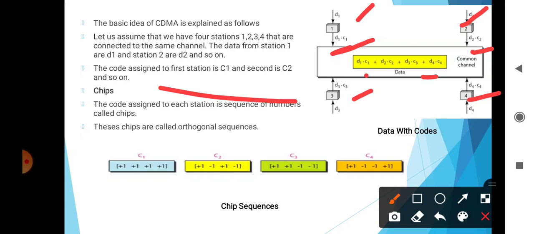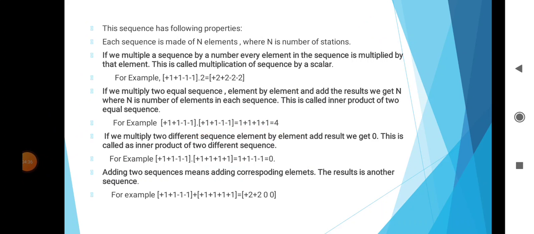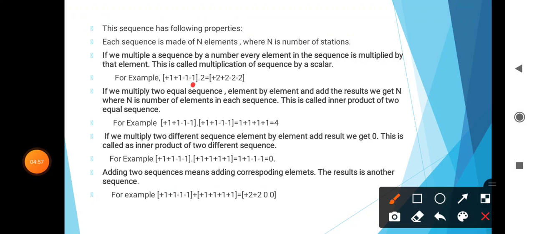Then for C2, if you multiply the sequence by a number, every element in the sequence is multiplied. This is called multiplication of the sequence by a scalar. For example, plus 1 minus 1 minus 1 minus 1 into 2 is equal to +2 +2 -2 -2.